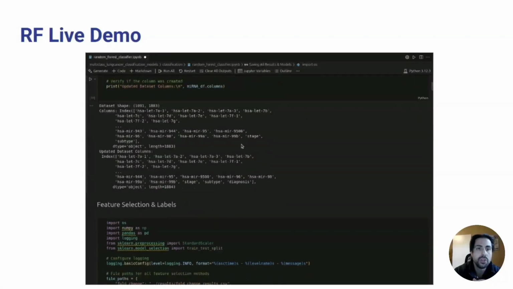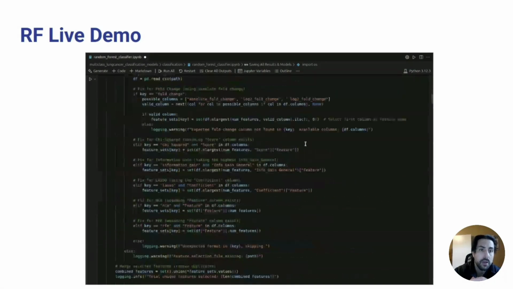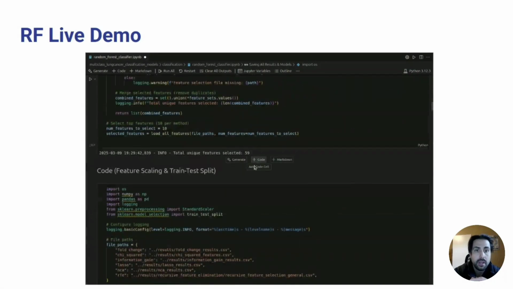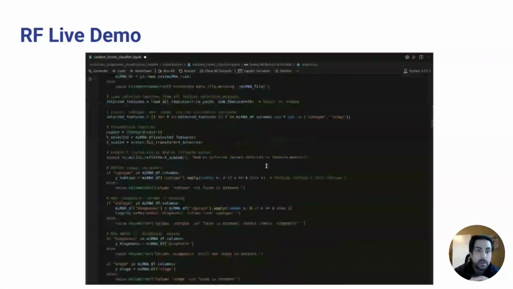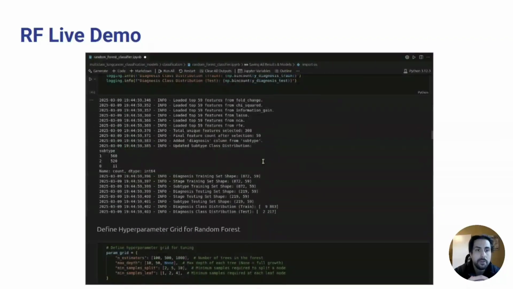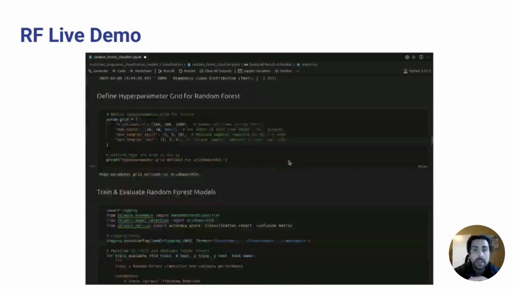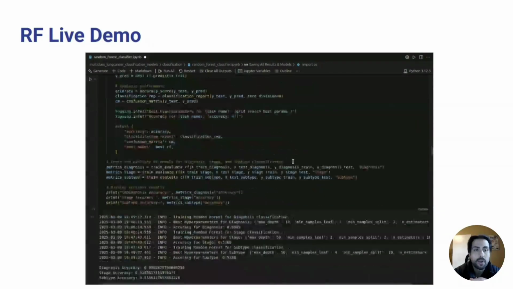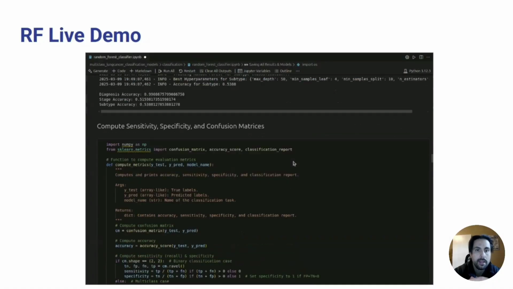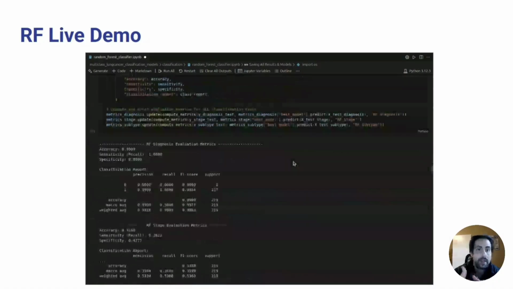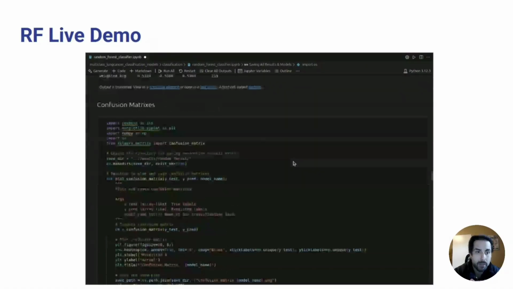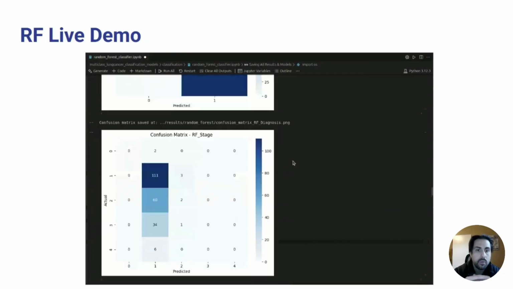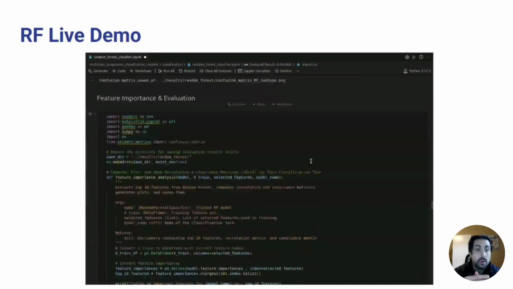In this demo, we show how we train our random forest model for lung cancer classification. We started with 59 selected microRNAs pulled from multiple feature selection methods. This helps reduce the data size and focus on the most informative features. The dataset was cleaned, and then we added a binary diagnosis label, cancer or healthy, and then we standardized the features so they're all on the same scale.